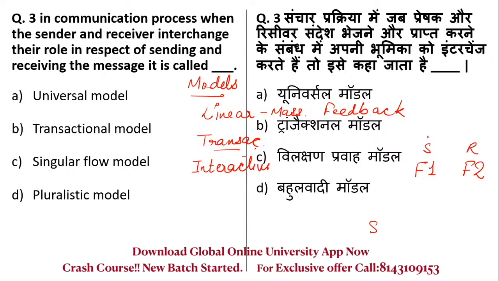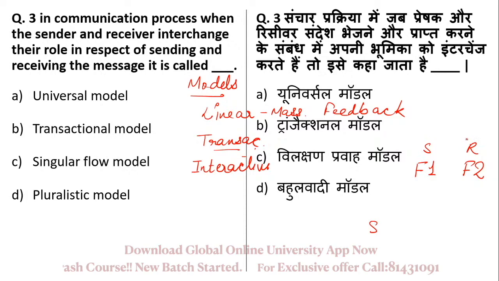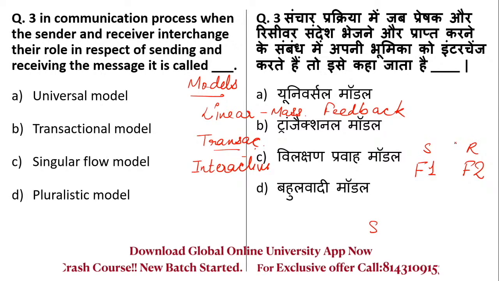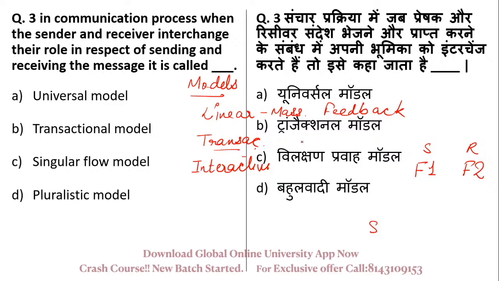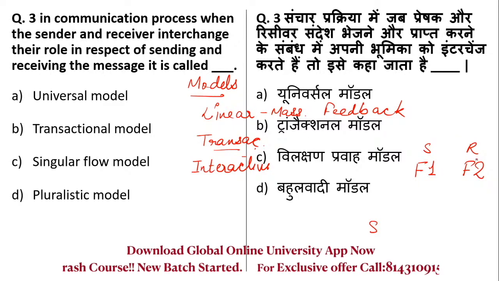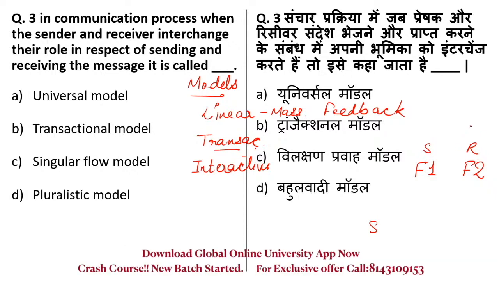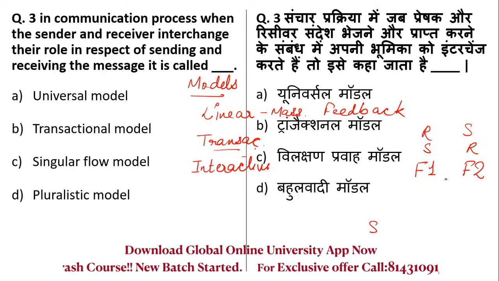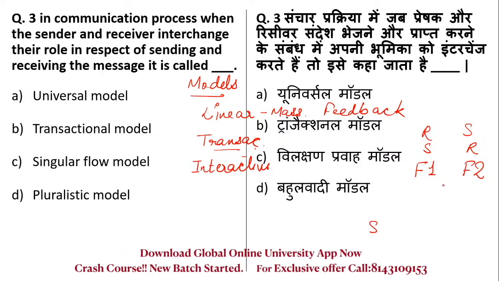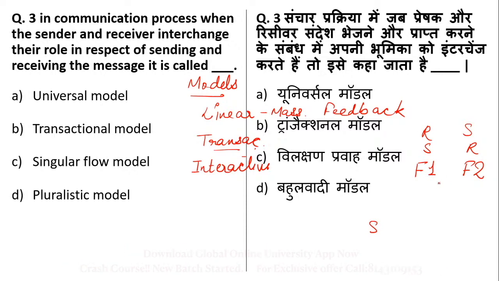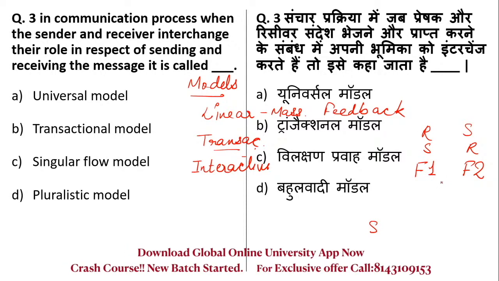So your friend will tell you, okay, if you haven't prepared, these are the particular topics you study, and then you will be able to give your exams. So what is this? One time, one person will become the sender and the other will become the receiver, and vice versa. So this is transactional model. There is spontaneous feedback in this type of model.